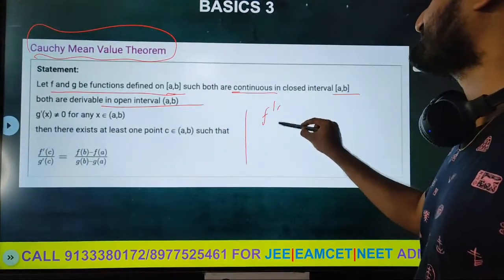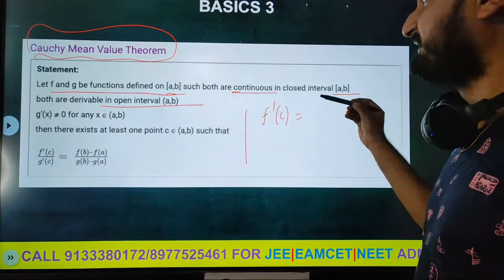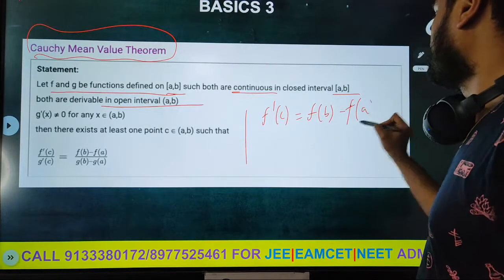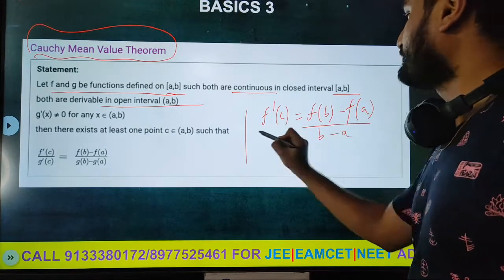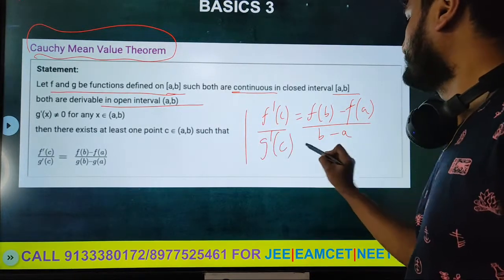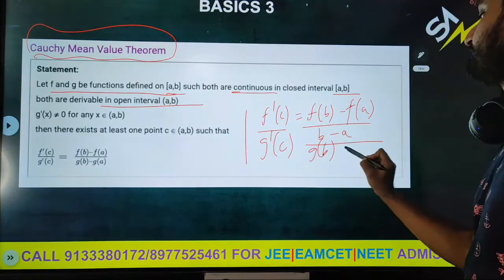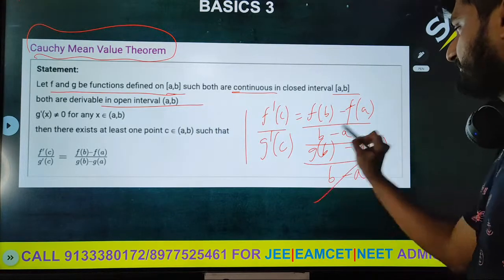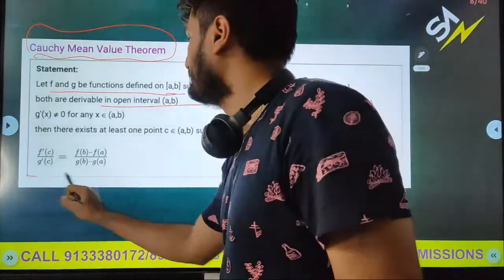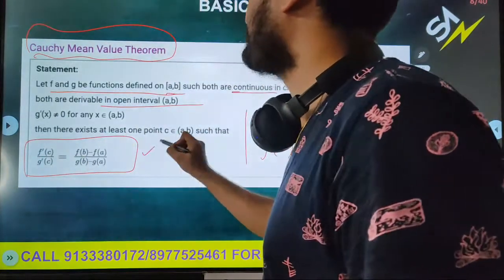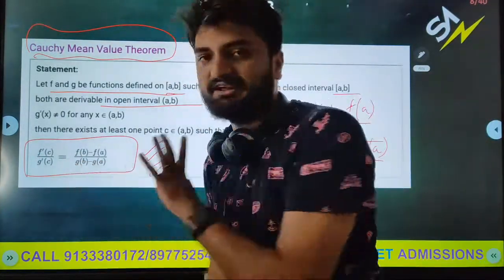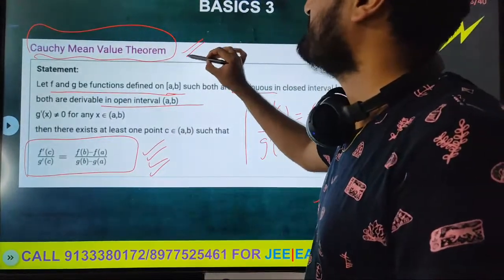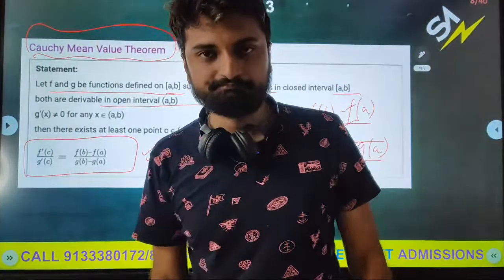So what is f dash c according to Lagrange is f of b minus f of a by b minus a. So divided by g dash c, this will be g of b minus g of a by b minus a. So b minus a will get cancelled. So f dash c by g dash c is f of b minus f of a by g of b minus g of a. This is your Cauchy's mean value theorem.